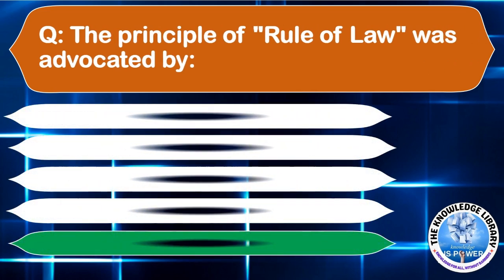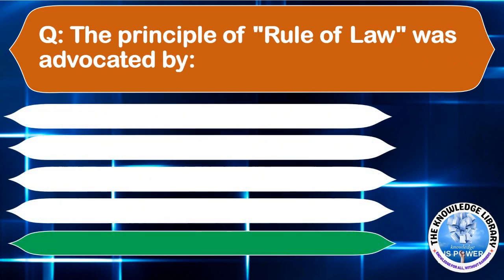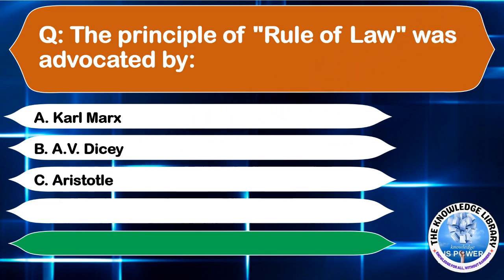The principle of rule of law was advocated by option A, Karl Marx. Option B, A.V. Dicey. Option C, Aristotle. Or option D, Plato. The correct answer is option B, A.V. Dicey. Moving to the next question.